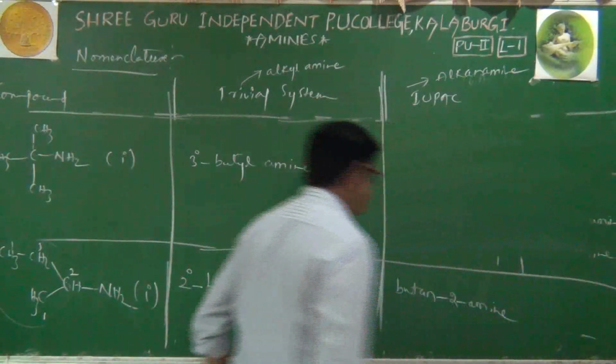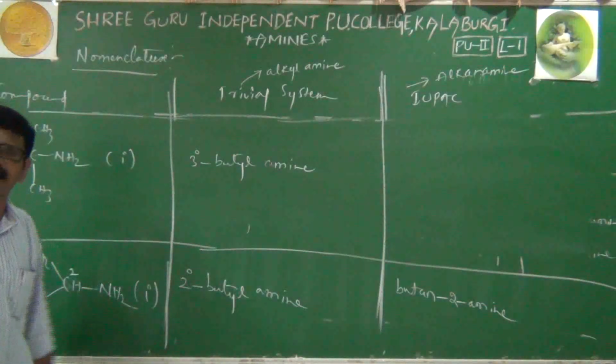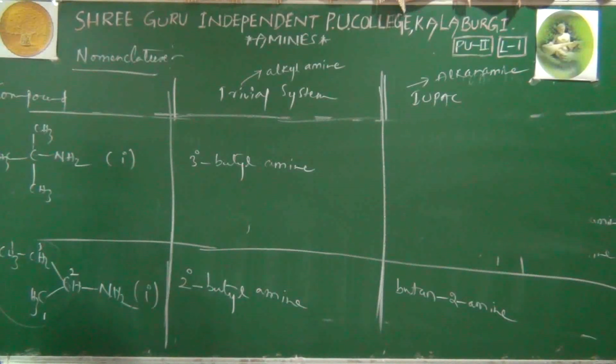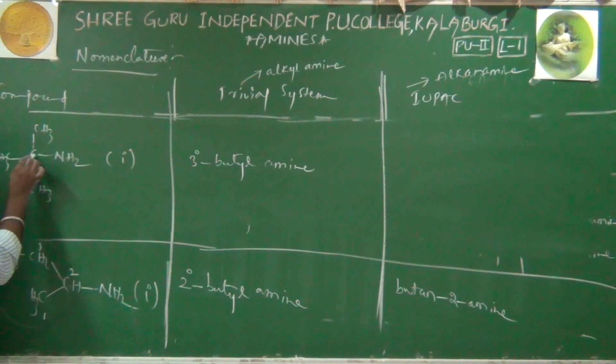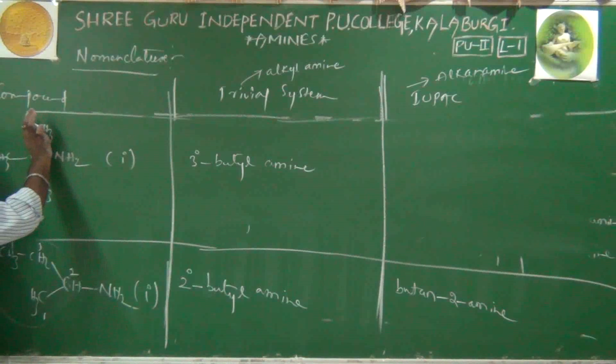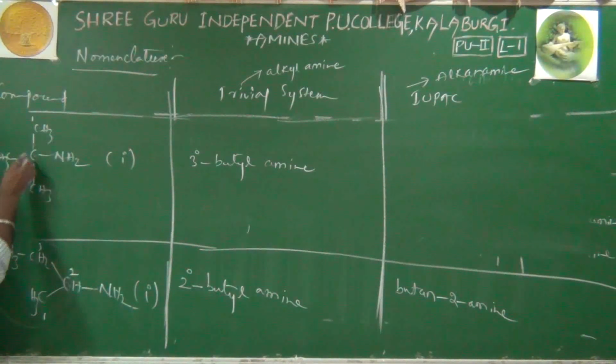IUPAC name we'll see. As far as IUPAC is concerned, again as it is, we have to select the longest chain as parent chain. And in that, our amine group should get top priority, means least number. This NH2 carbon should get less number. Means don't start again from that carbon. That is wrong. Because it's a middle carbon. Now I'll start from here. 1, 2, 3. That's it.